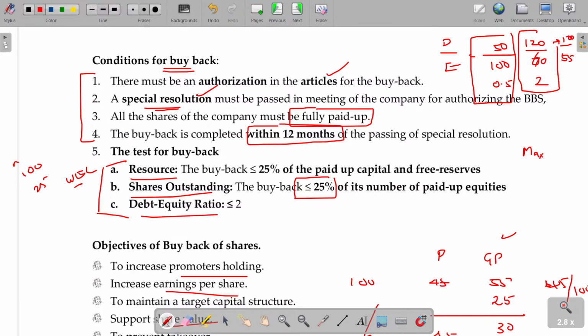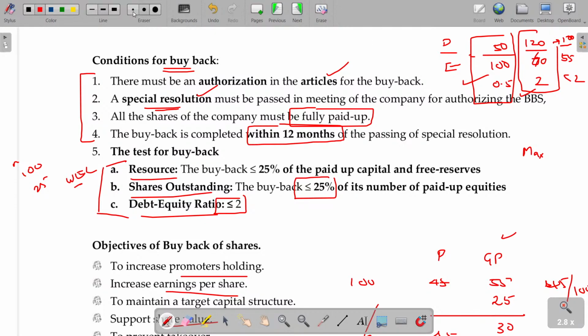What about the new debt equity ratio? The new debt equity ratio is more than 2. Am I right? You cannot go for buyback. After the buyback, the debt equity ratio should be only 2 maximum. Less than 2, okay. Maximum 2. So, the debt equity ratio should be less than or equal to 2 only after the buyback. So, here it is possibly already 2, you cannot buy back.